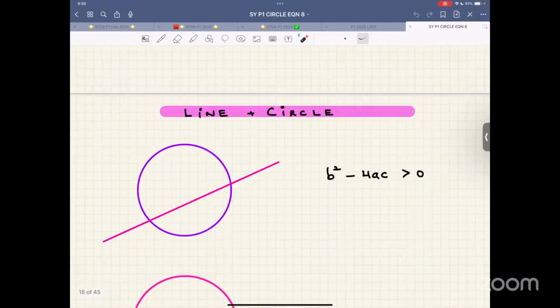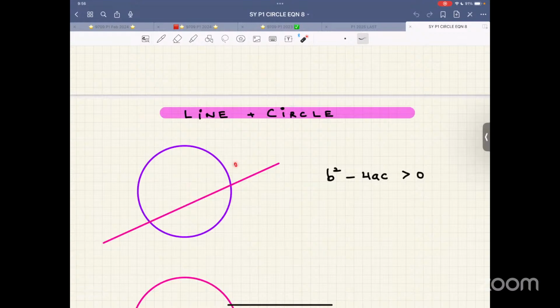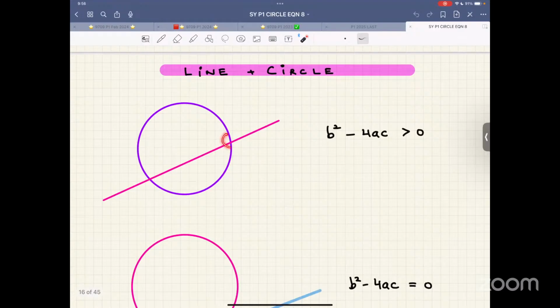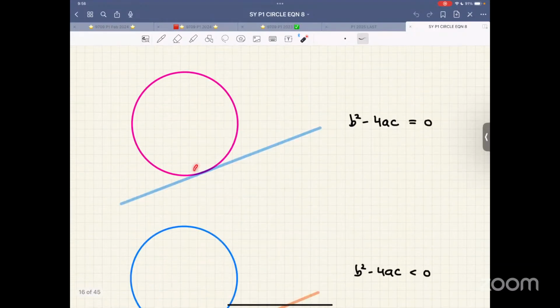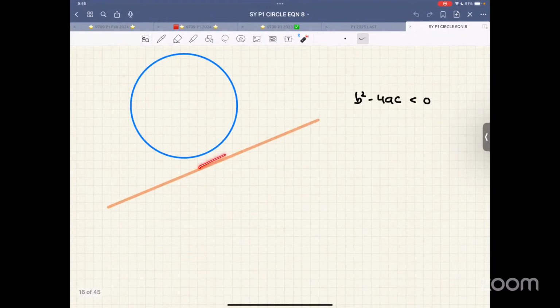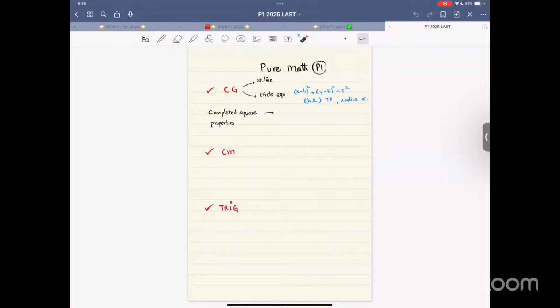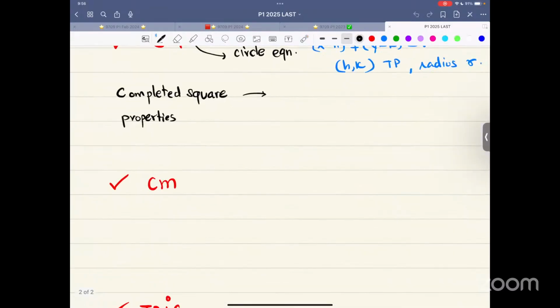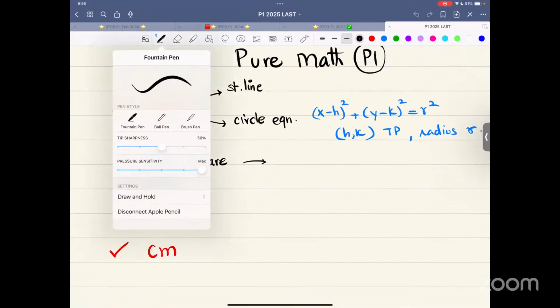Now, the same knowledge can be applied to line and circle. Cutting at 2 points, cutting at 1 point, or not cutting at all. So that same knowledge is over here. So now we were talking about this thing. We should be talking about a different thing.